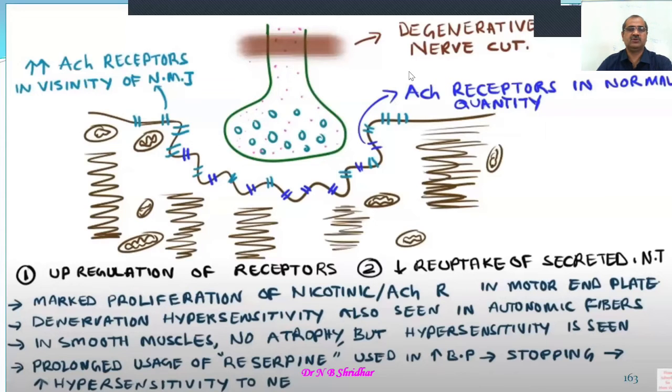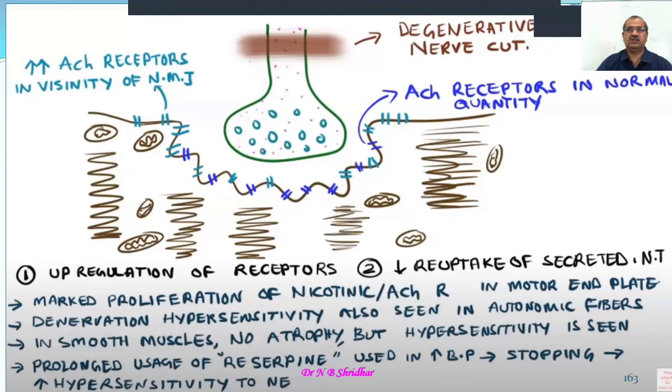The denervation supersensitivity is going to occur whenever a nerve is cut, especially because of upregulation of the receptor, because the receptor subfamily will be increased and distributed throughout the synaptic cleft, with decreased uptake of secreted neurotransmitters, and there is a marked proliferation of nicotinic acetylcholine receptors in the motor end plate after denervation of the nerve supplied to the skeletal muscles.